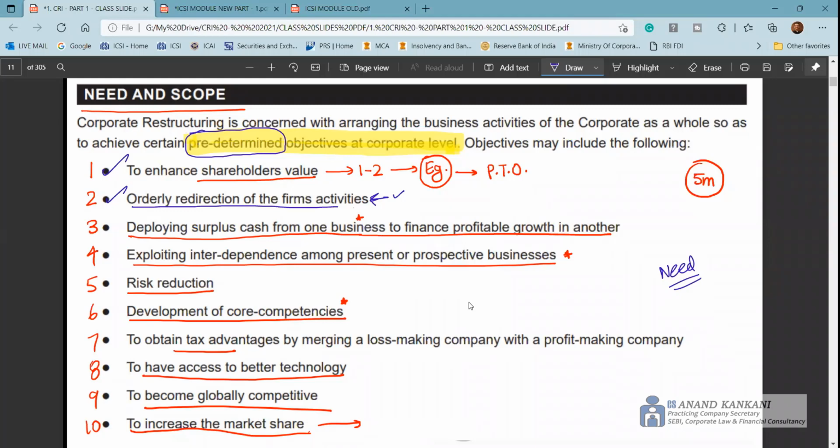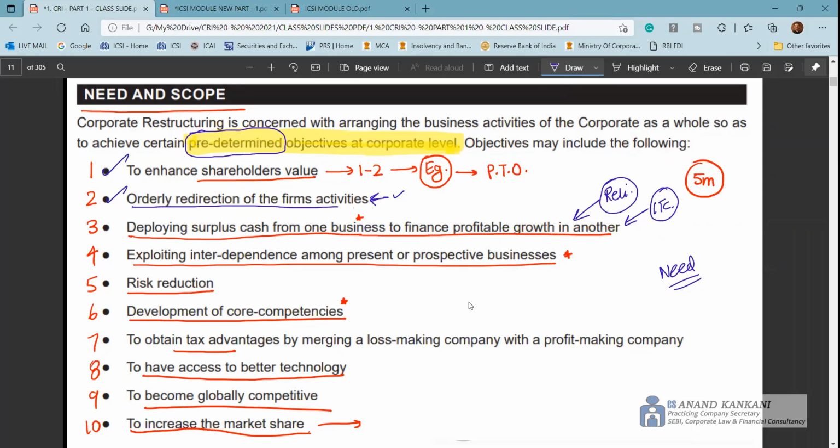Also, deploying the surplus cash from one business to finance the other. Always write this example: you have Reliance Industries, which is doing this. Then you also have ITC, which went from a tobacco-based company and ventured into hotels, then FMCG, and they are right now in the IT space and multiple others. It's a conglomerate right now. Similarly, Reliance Industries, from a petrochemical company, has expanded to the telecom sector, to retail, to fashion. So many things you are going to get in here. So to deploy the surplus cash from one business to the other one, again, corporate restructuring helps.